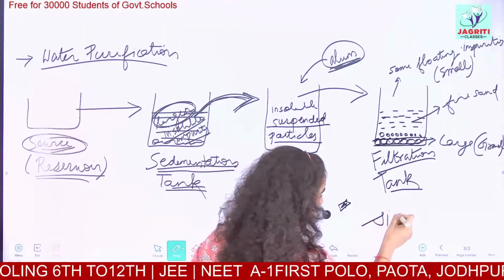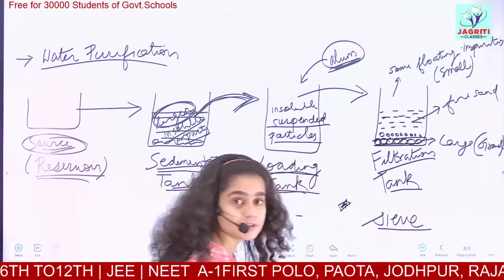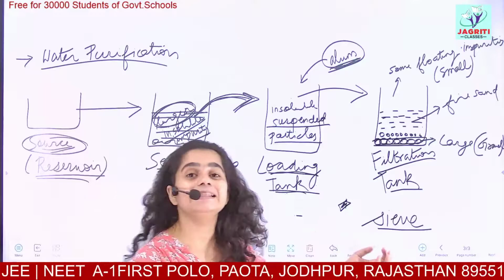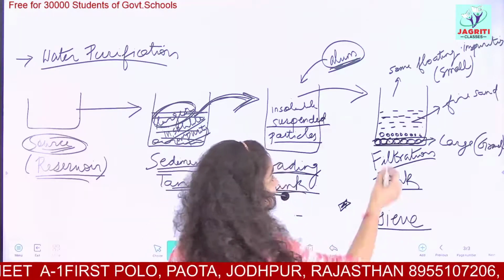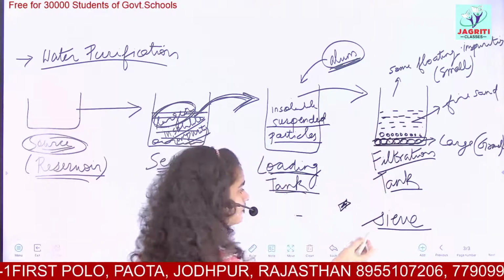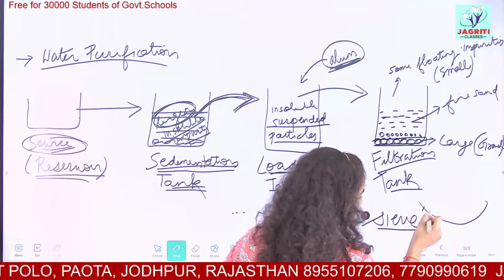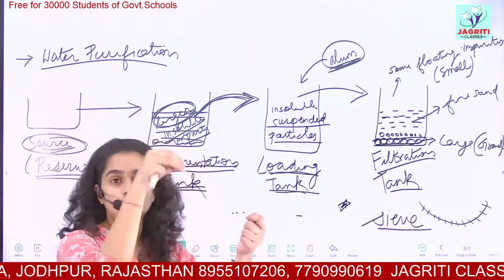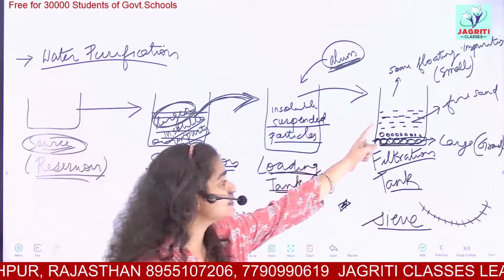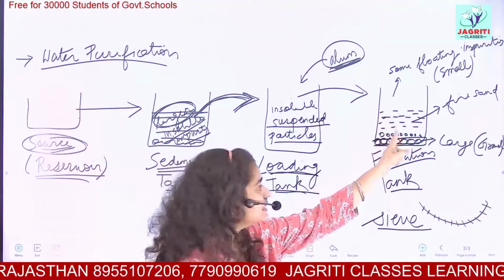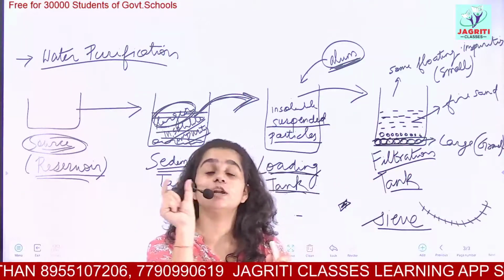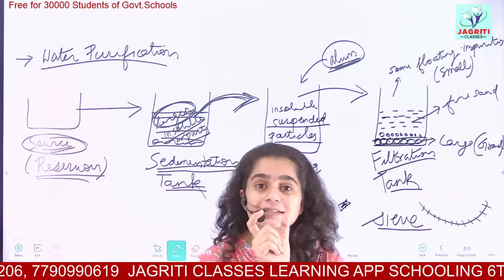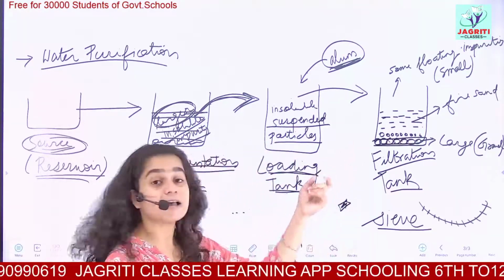I hope you understand what is meant by sieves. Sieves we use in our homes for filtration. Sieves, in Hindi we call it channi. So these layers act as sieves. In a sieve, you have some holes or pores from which you do the filtration process. Similar is the case with these layers. In these layers we have intermolecular spaces. Between two molecules we have empty space, khaali jagah. It behaves as the hole.